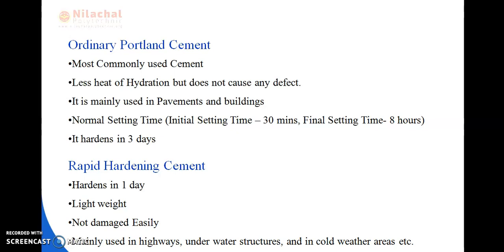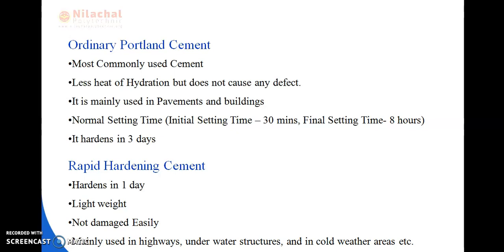Less heat of hydration but does not cause any defect. Less heat of hydration, I have told you, while water is added to any cement. Okay, to the ordinary Portland cement, while water is added, less heat of hydration is produced. Next, it is mainly used in pavements and buildings, and next it hardens in 3 days. Okay, and we can say the initial setting time is 30 minutes and final setting time is 8 hours.